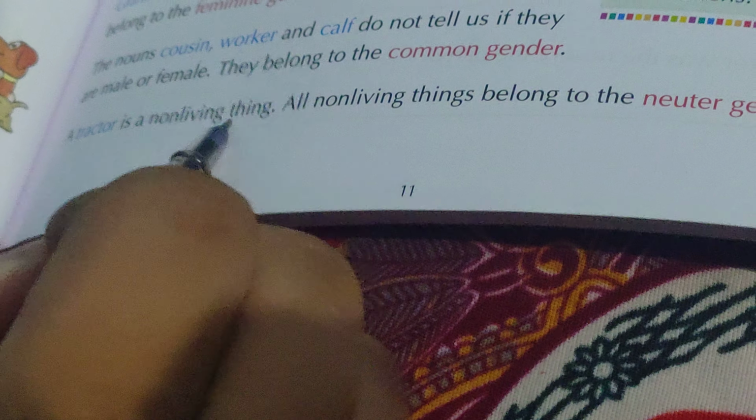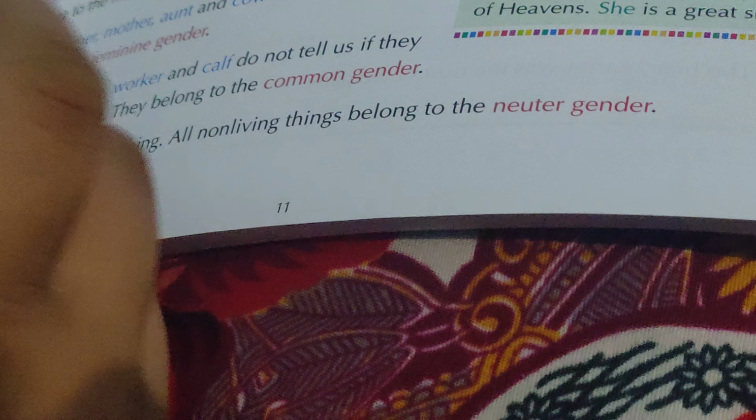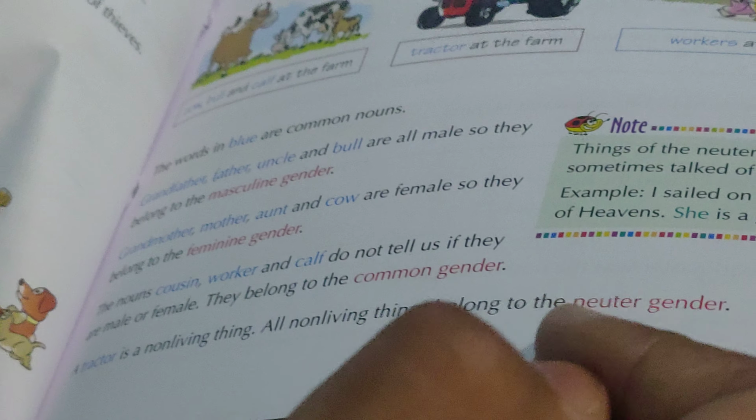A tractor is a non-living thing. All non-living things belong to the neuter gender. So what is neuter gender? Noun words that represent non-living things are known as neuter gender. Like tractor, you can also take the example of wood or axe. These words are neuter gender.